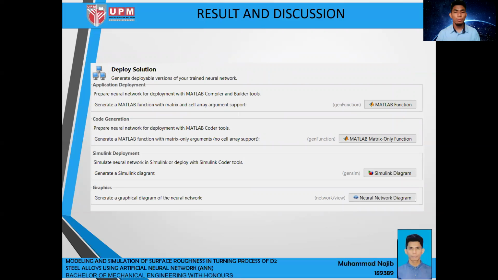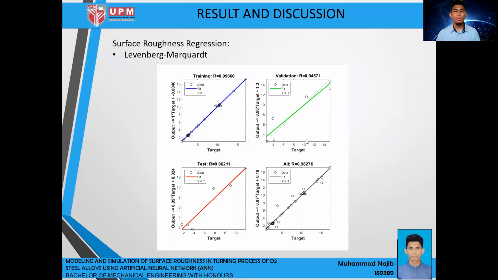Once we have done the simulation, MATLAB will provide the solution as a MATLAB function, a matrix-only MATLAB function, a Simulink diagram, and also the neural network diagram. So this one is the regression plot. As we can see, for the surface roughness, Levenberg gives an excellent regression coefficient.